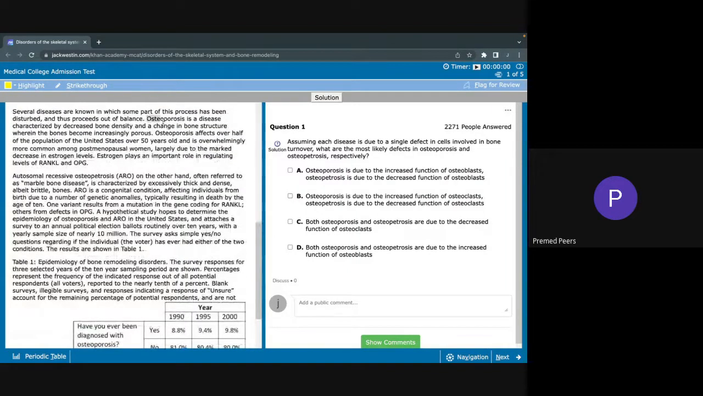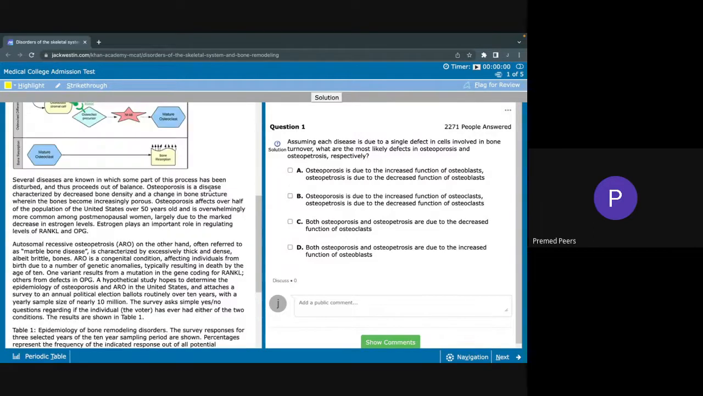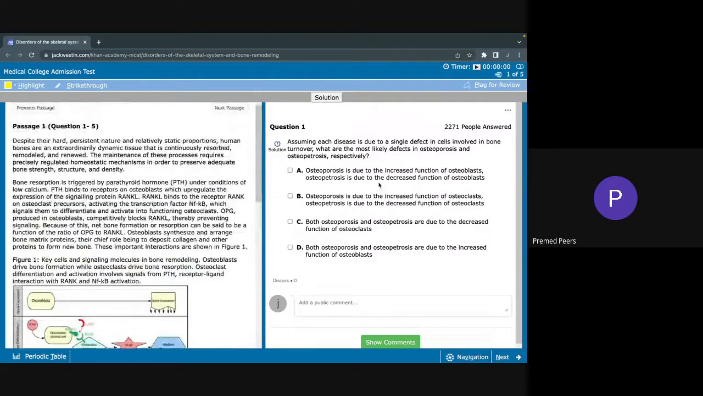So osteoporosis here is a disease characterized by decreased bone density and a change in bone structure wherein the bone becomes increasingly porous. So osteoporosis leads to brittle bones or increased bone resorption, whereas osteopetrosis, which it says here, is characterized by excessively thick and dense, albeit brittle bones. So these are essentially the opposite presenting diseases. So we need to look at an answer that's going to give us essentially the opposite result.